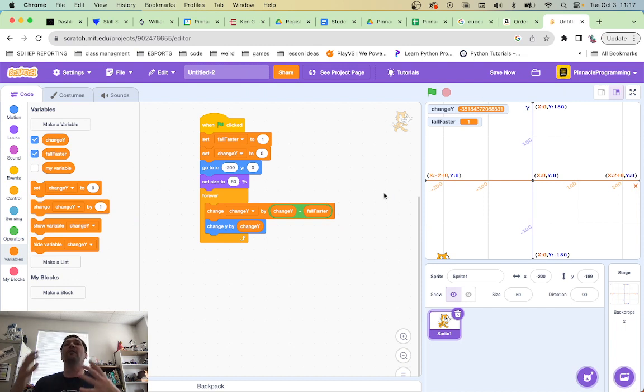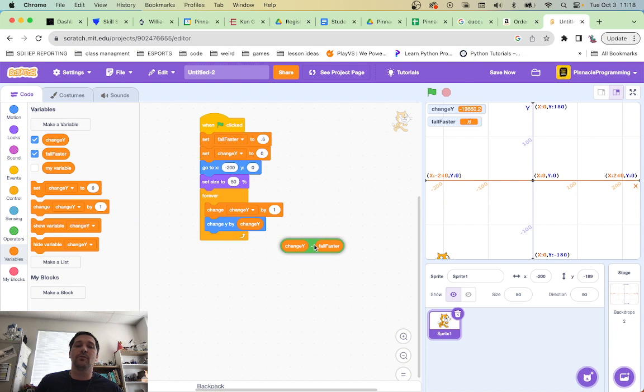Right? We need to kind of have a limit, well, maybe we change this to 0.6 or something. I don't know. Still too quick, man. We're going to change y by change y minus fall faster.